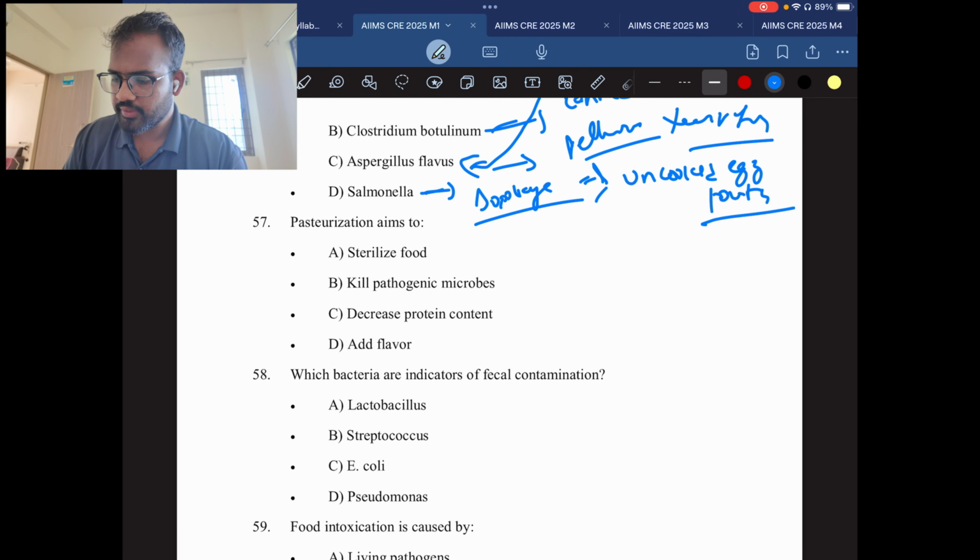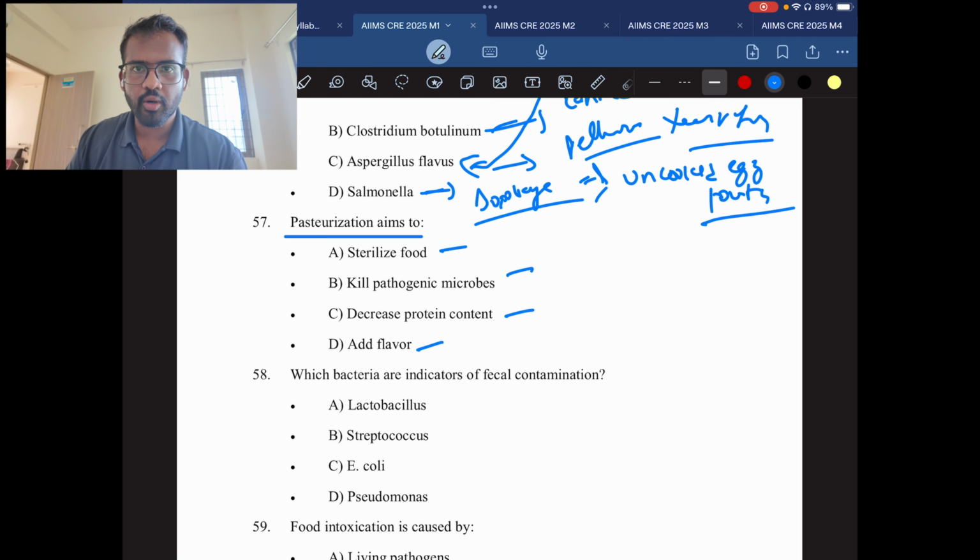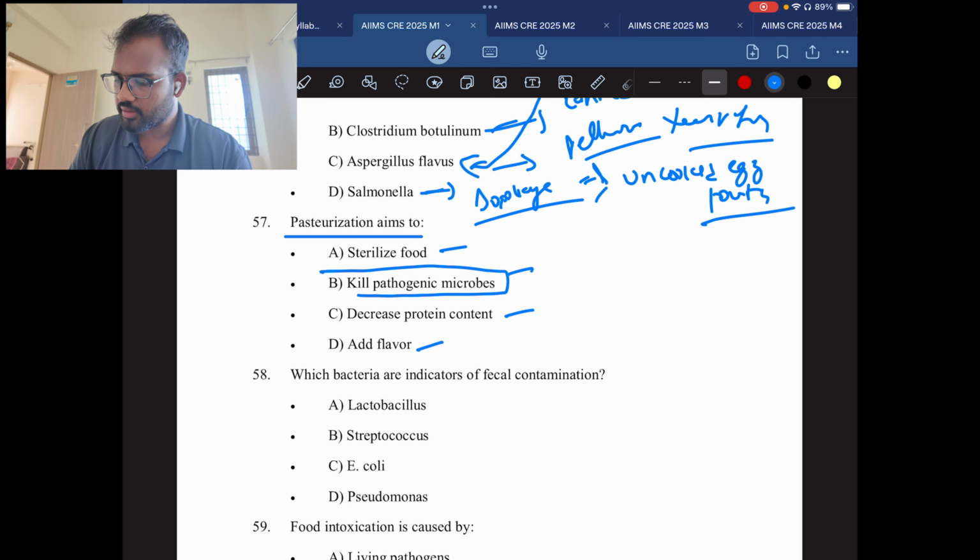Question number 57. Pasteurization aims to sterilize food, kill pathogenic microbes, decrease protein content, add flavors. It kills the bacteria by heat treatment to decrease the bacterial load. So it's a very easy answer. Easy question. The answer will be B. Kill pathogenic microbes.